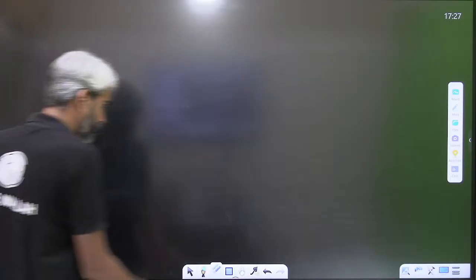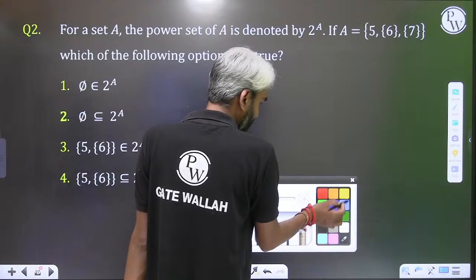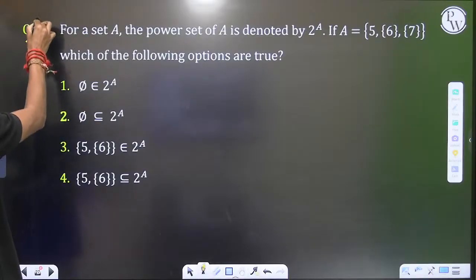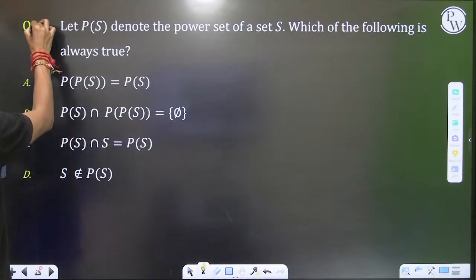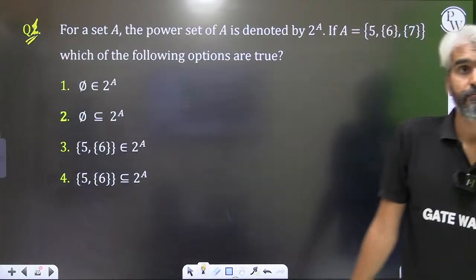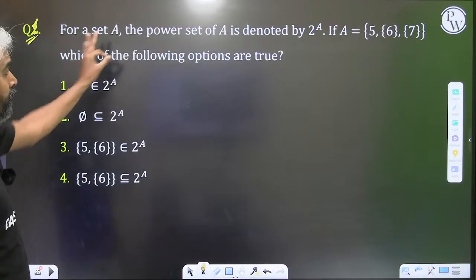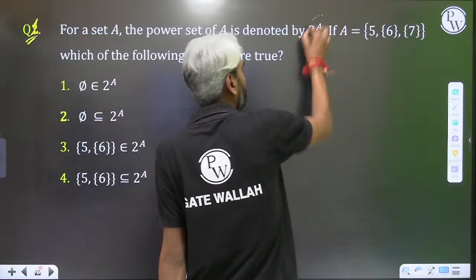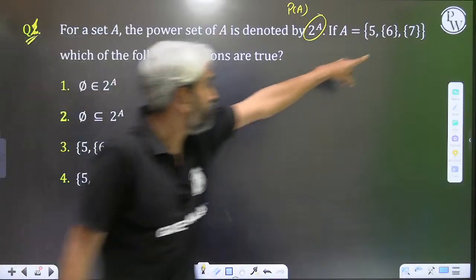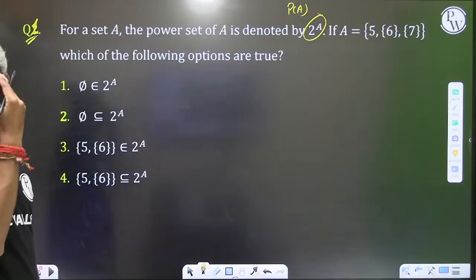What else? This is the question which will be asked. This is question number one. For a set A, the power set of A is denoted by 2 raised to the power A, or P(A). As I told you, both of them are the same. If this is your set A, which of the following options is or are true?